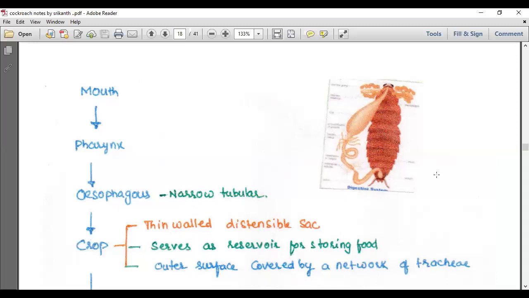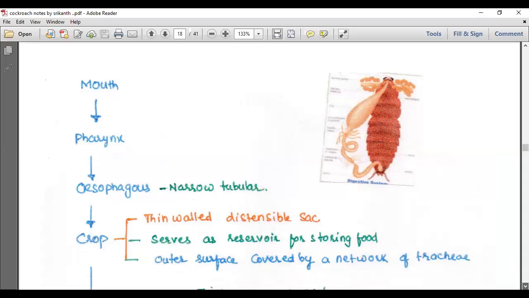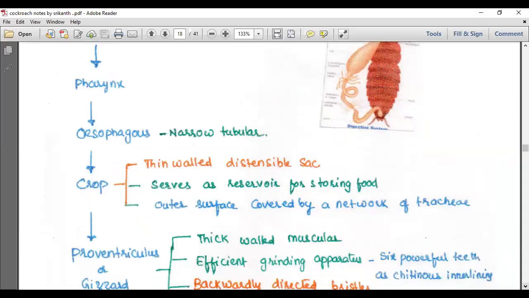The crop is a thin-walled, distensible sac. What is distensible here? When food comes, it can expand, elastic nature. It serves as a reservoir for storing food. The outer surface is covered by a network of trachea. Trachea belongs to the respiratory system. That network you can see on the outer surface.